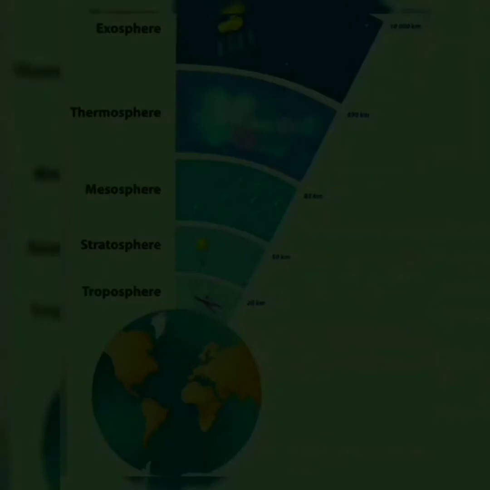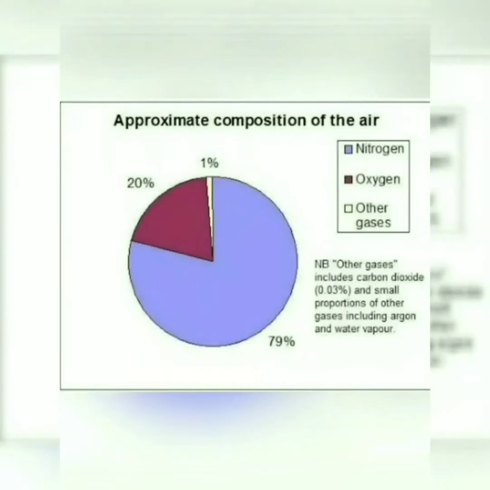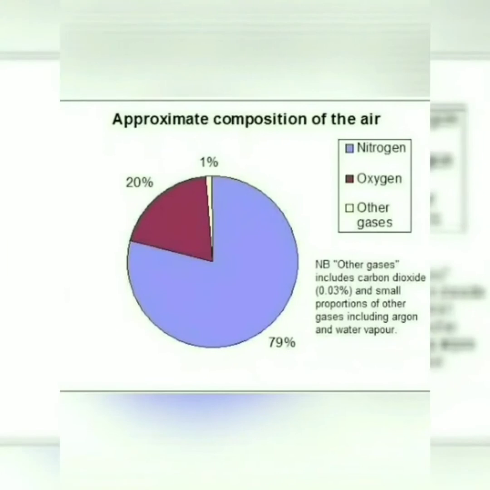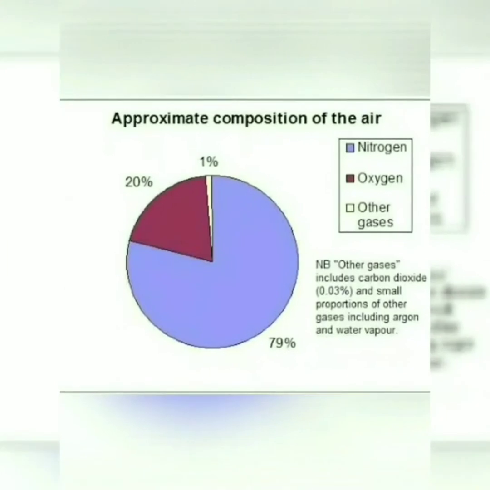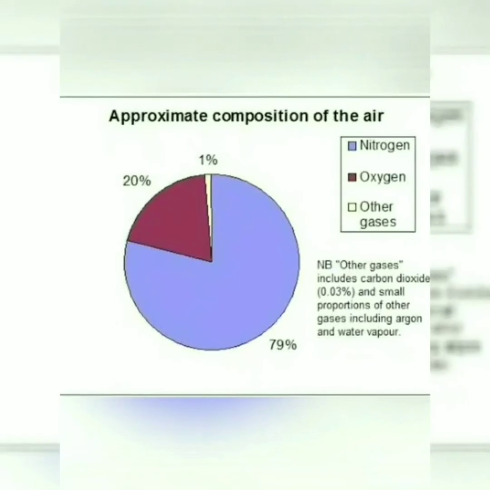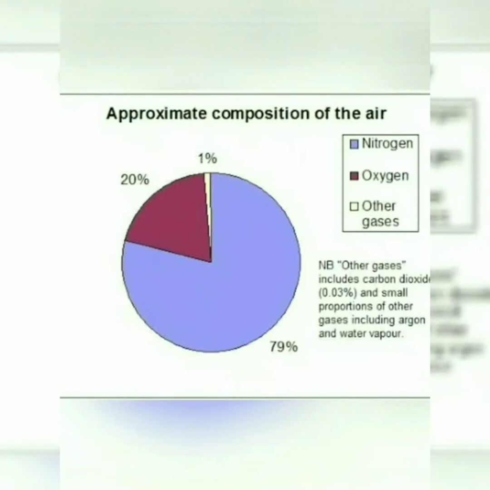This atmosphere extends up to 1600 kilometers from the earth's surface. The atmosphere is like a blanket, preventing the ultraviolet rays from reaching us, as I already said. Just as we cover ourselves with a blanket, the atmosphere also covers our earth.